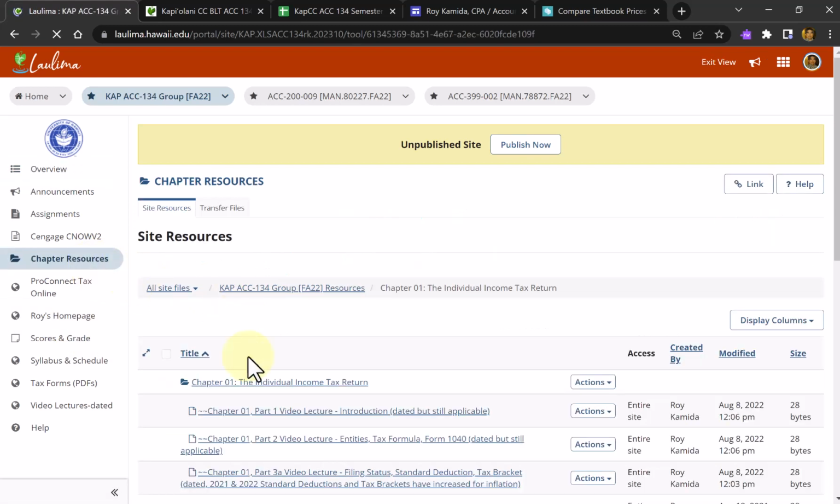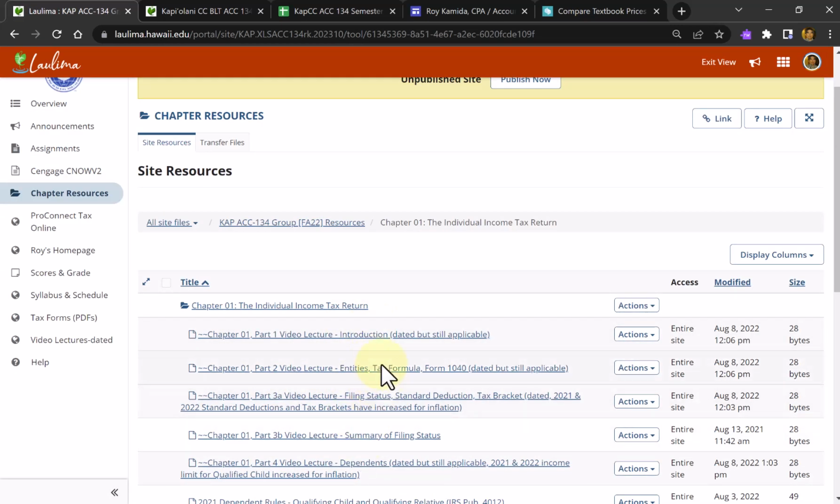But the videos here are somewhat dated, and the rules are probably going to revert back to what's now going to be applied to 2022. Most of these lectures are based upon 2020, not even 2021. But the rules are probably going to come back for most of what we're learning for 2020 for 2022. And again, I'll teach you the updated rules eventually when they are published, probably October. Right now, everything is in draft form with the IRS.